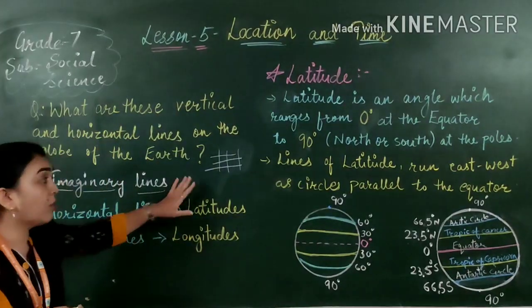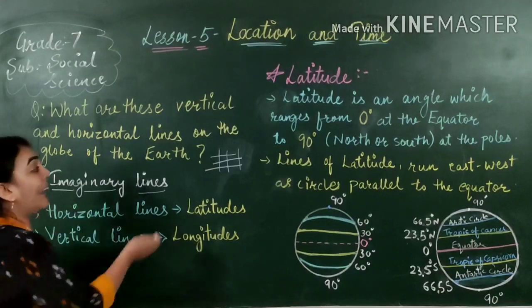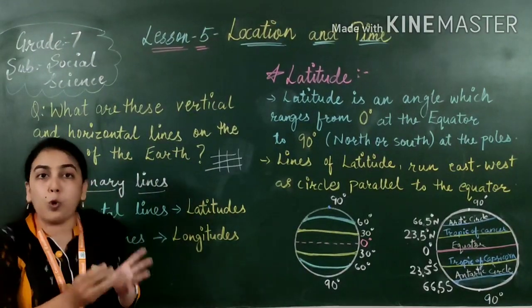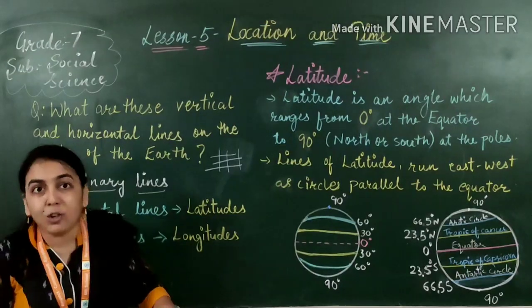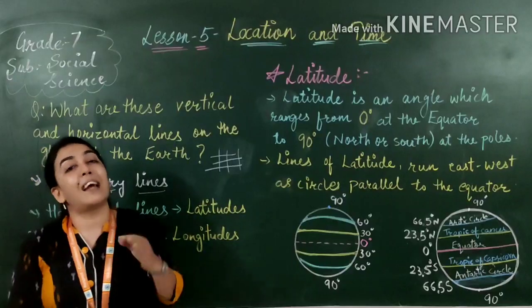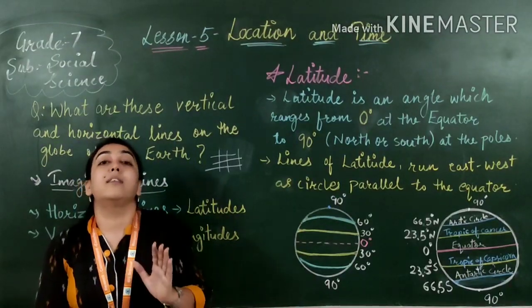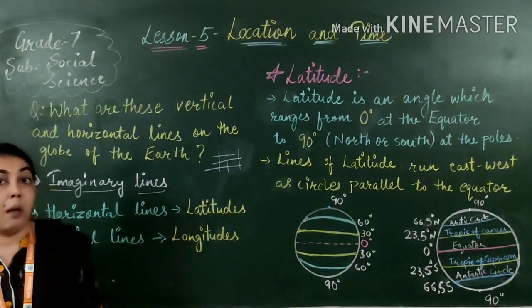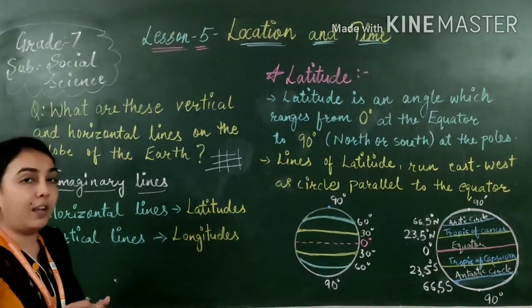So I hope it is clear that these lines on this globe are not really on the surface of the earth. These are imaginary lines. We have assumed these lines, some horizontal and some vertical. Now, what do we call them?